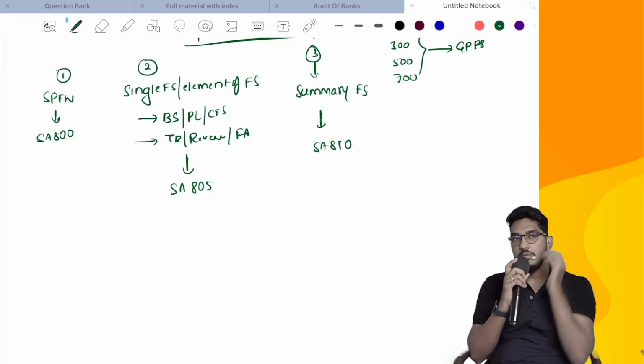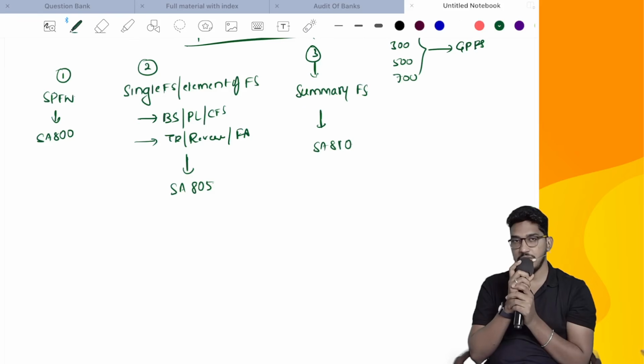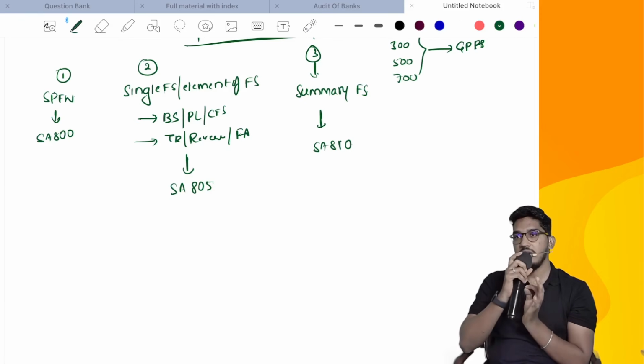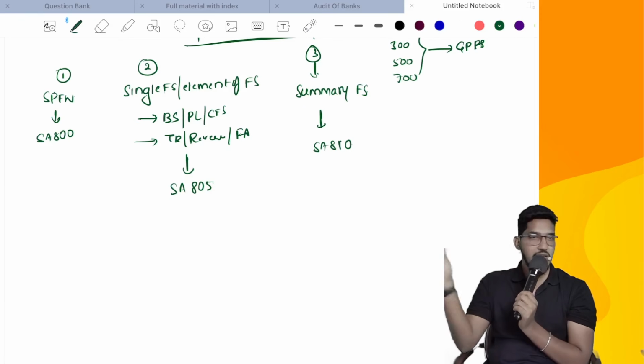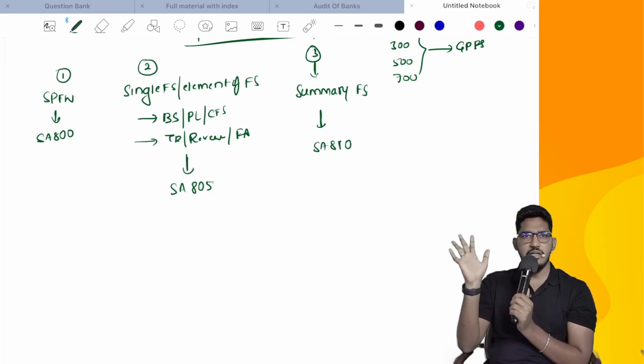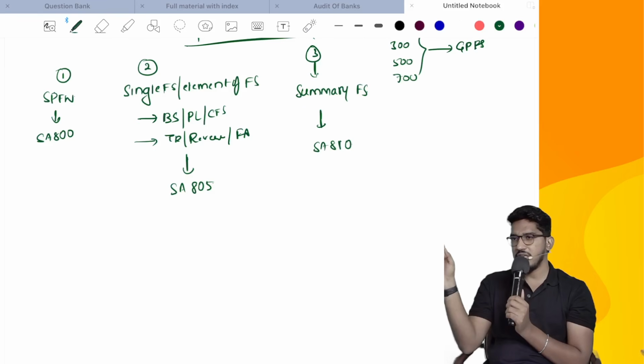Number 2 talks about how to conduct an audit of a single financial statement or a specific element or item of the financial statements. Then SA 810 talks about how to conduct an audit of summary financial statements. If we are done with that, the chapter will come to an end. Very easy standard. I am telling you, nothing new will be there. Only a few reporting requirements here and there will change.